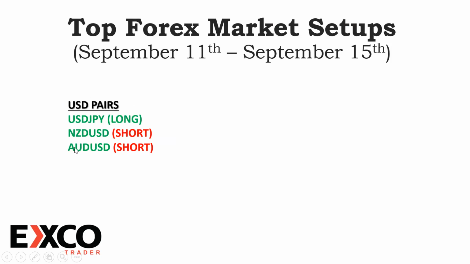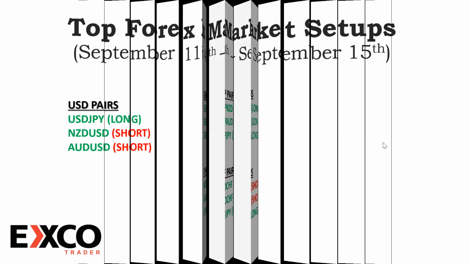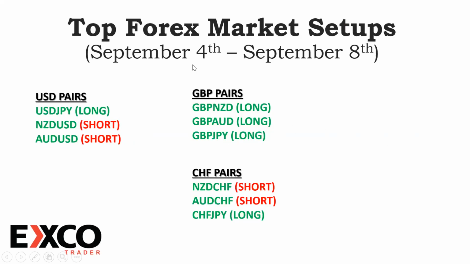And for me, this week, I will be focusing on USD/JPY to the upside, NZD/USD to the downside, AUD/USD to the downside. And in case you traded last week, I'm going to be doing a quick review on this, which is September 4th through to September the 8th. You will be seeing, in case you still have positions running, I think we were able to smash our targets on USD/JPY, AUD/USD, and GBP pairs. All a fantastic trading week we had through September 4th to September the 8th.